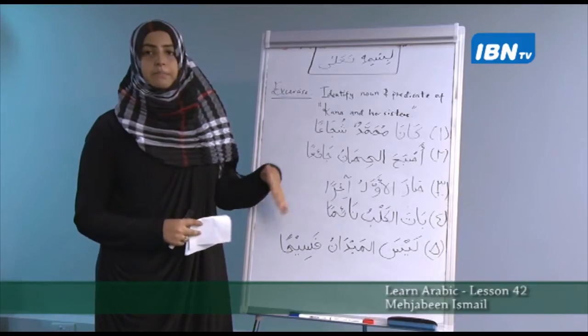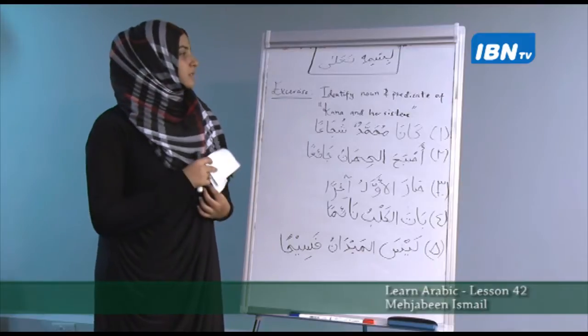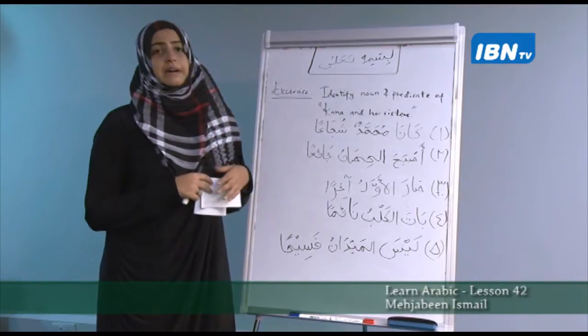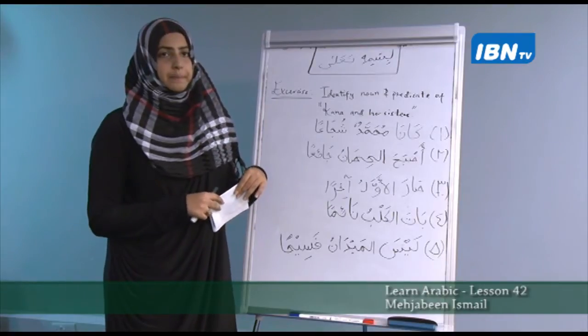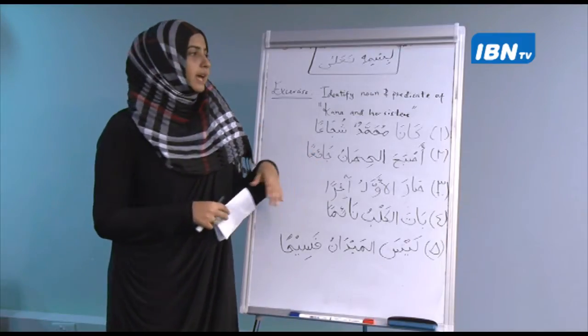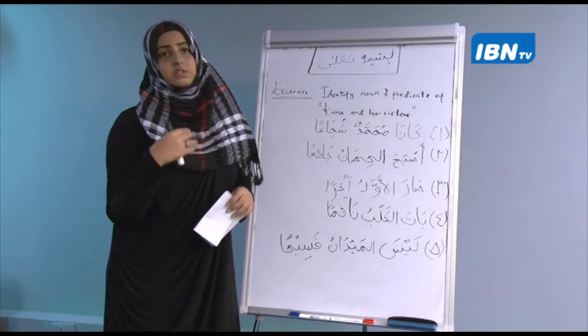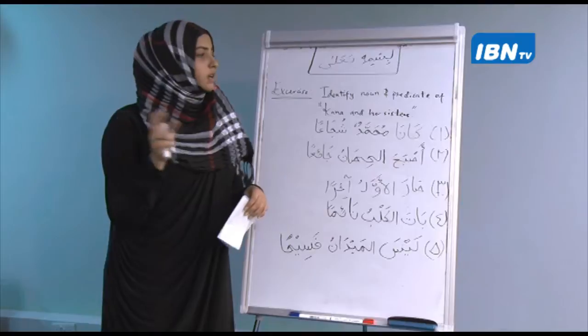Right, so in today's session, as you can see here, I have put down an exercise. I said I'll try to be giving you some exercises, revision. So this is about Kana and her sisters, and what you have to do is identify the noun and the predicate of Kana and her sisters. Remember I said that you can only use Kana and her sisters when there is a noun and a predicate, a subject and a predicate, a mubtada and a khabar, or an ism and a khabar.